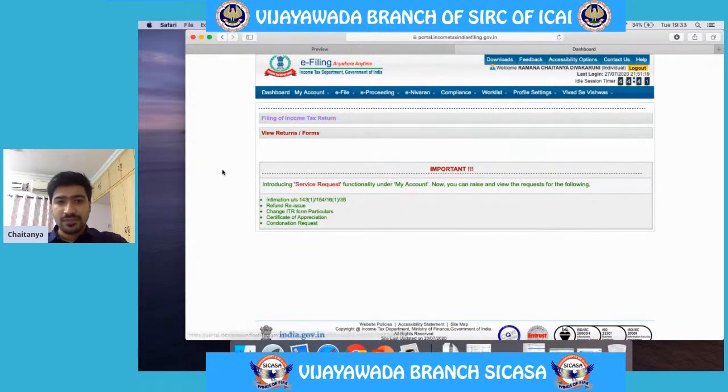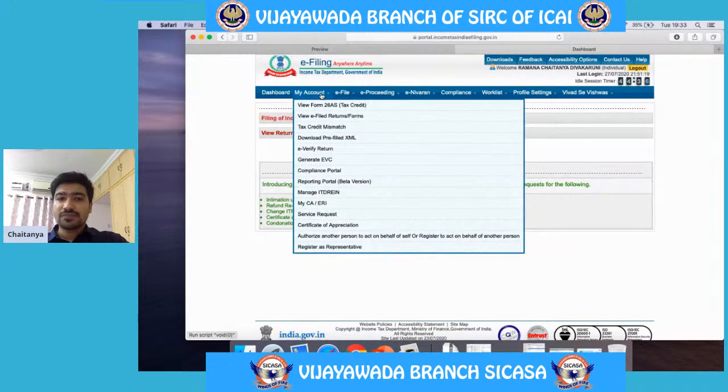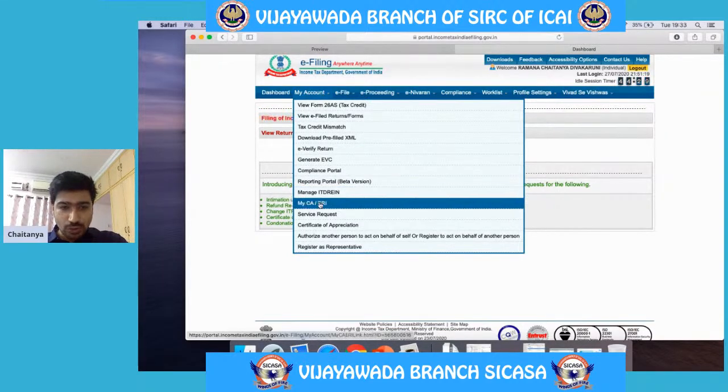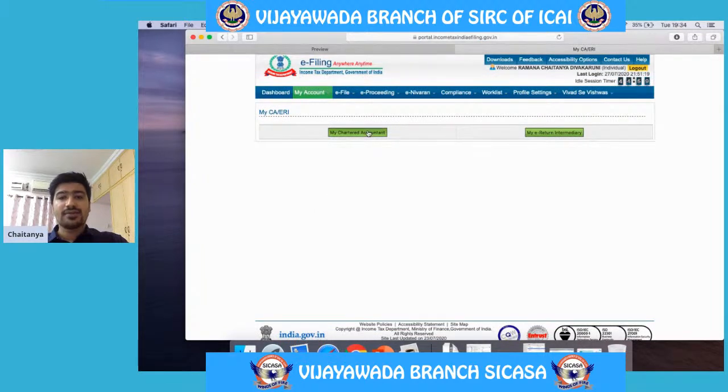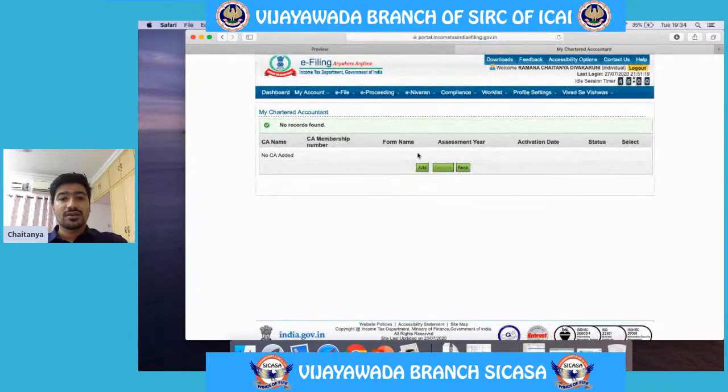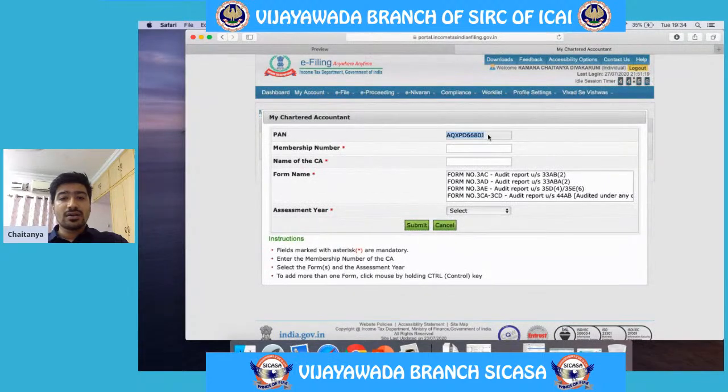So the first process for filing online is the SSE for whom this particular tax audit report is being filed should add his CA in this module. Here, if you see, there is one module by name My CA or ERI. Click here, and here add My Chartered Accountant. Here, the PAN of the SSE will be displayed, and if we enter the membership number of the chartered accountant, his name will be displayed here.